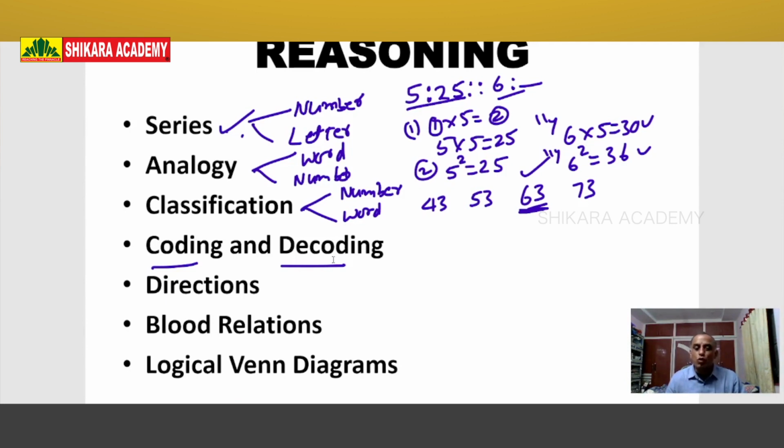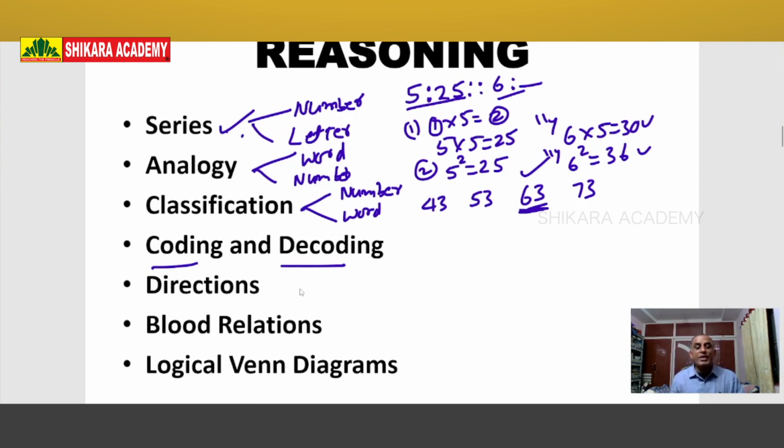Then decoding means converting back from unknown language to known language. So it is a very important topic. Today all security forces, military, navy, air force and civil police are using coding and decoding. Not only security forces, even terrorists and Naxalites are also using coding and decoding. So it is also one of the important topics.